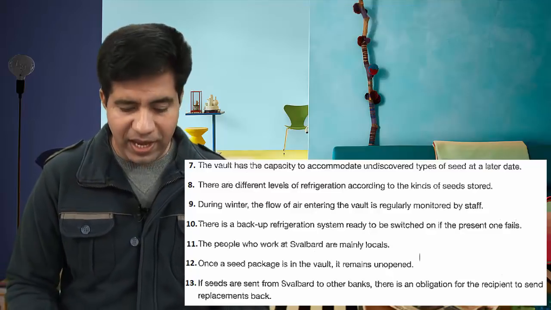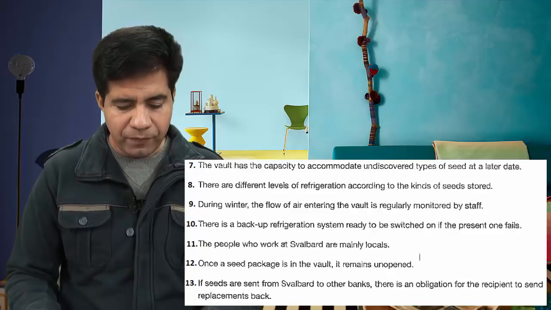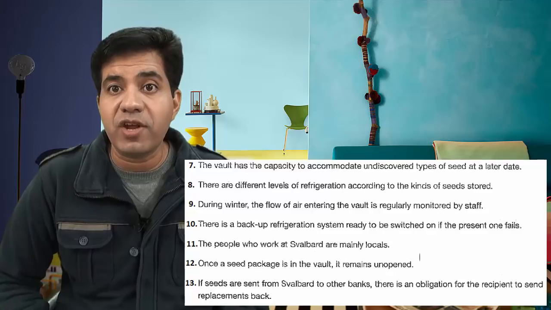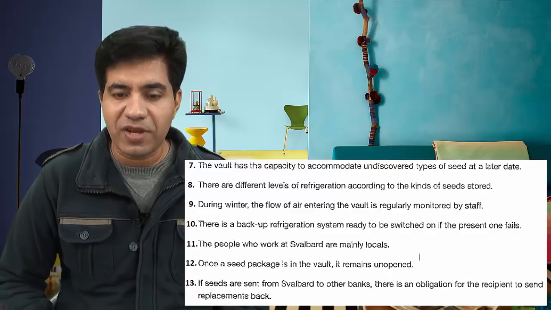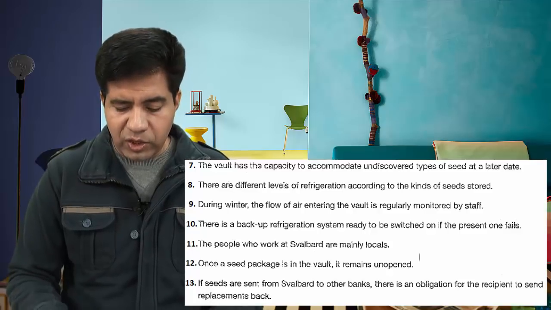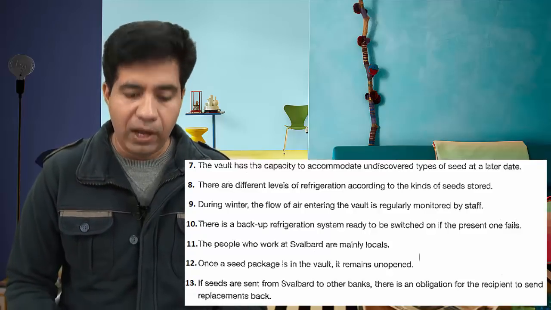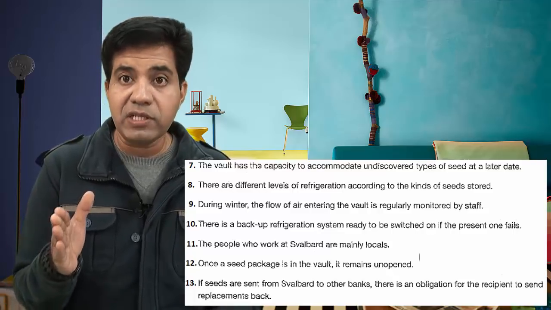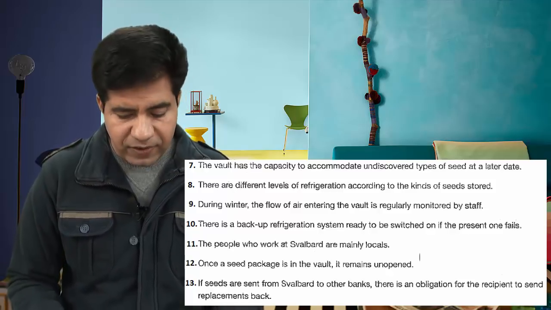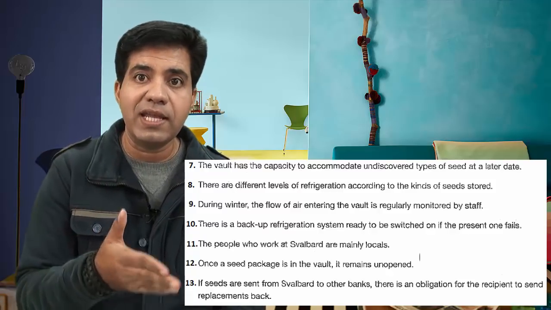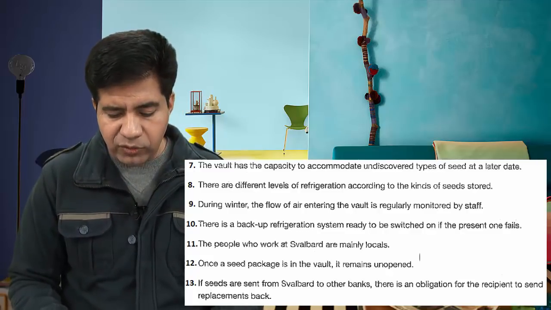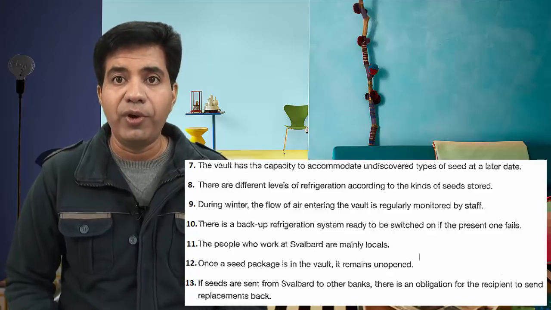Okay, let's go ahead. The next question is, there are different levels of refrigeration. Underline refrigeration, rather encircle refrigeration. There are different levels of refrigeration according to the kinds of seeds stored. Now, refrigeration means temperature. The different levels of refrigeration means somewhere it's -10, somewhere it's -5, somewhere it's 0. This is what they actually mean. According to the kinds of seeds stored.